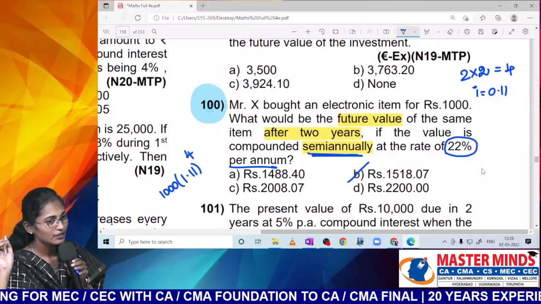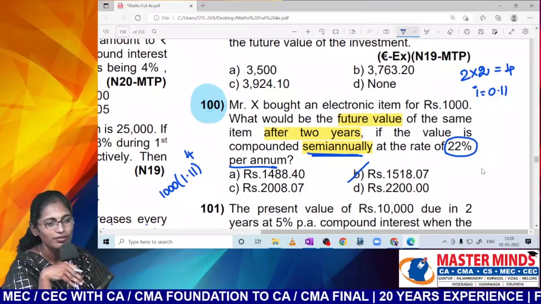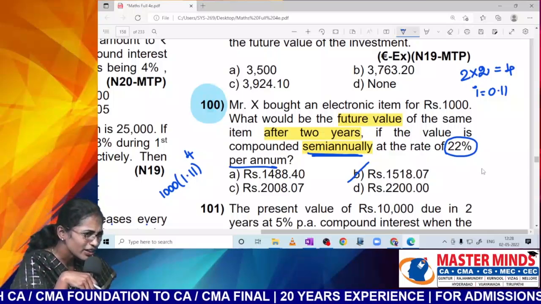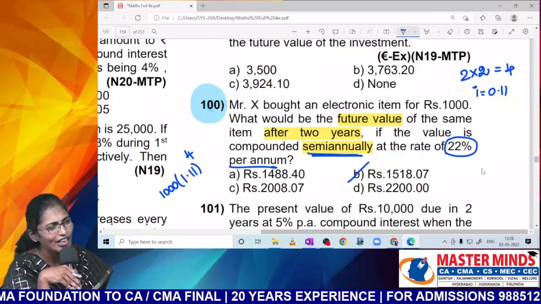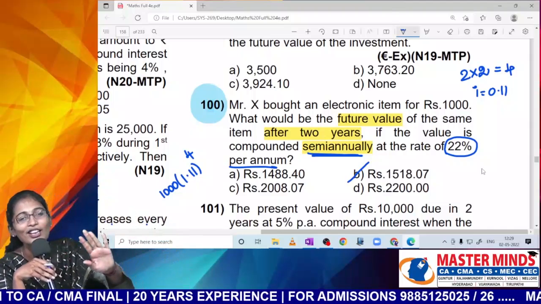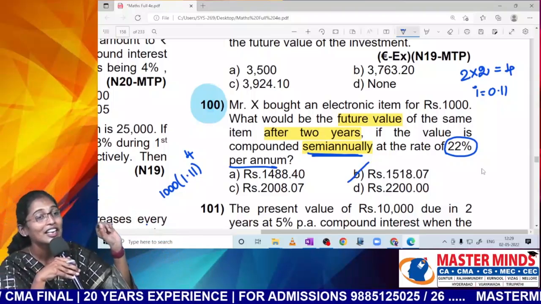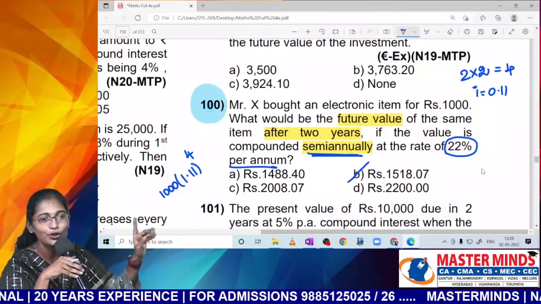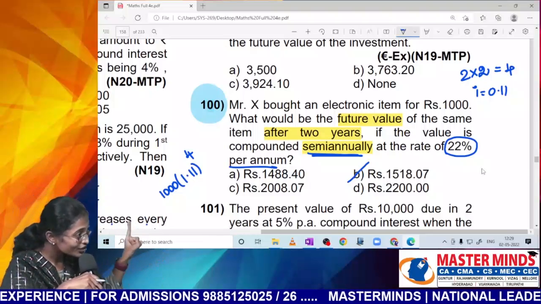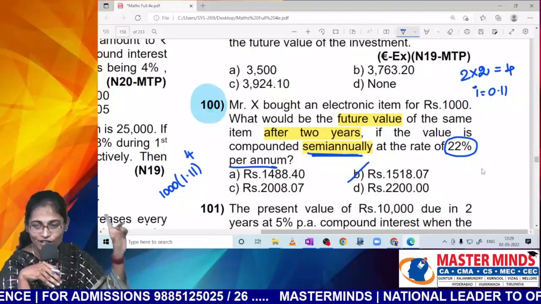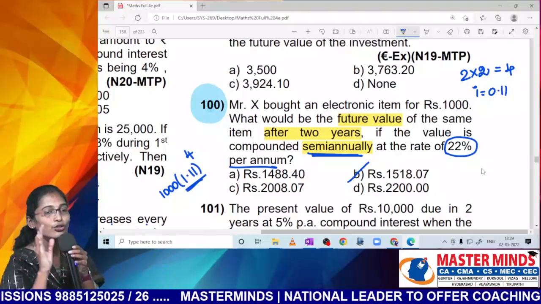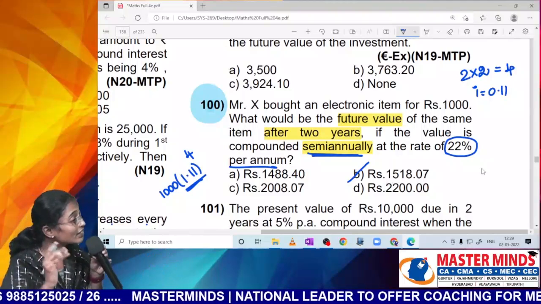Sure? So why did I take this problem? You are talking about which item? Usually electronic items would get appreciation or depreciation. So don't apply your knowledge till he mentions that it is a question related to depreciation. Don't do such things. If the question mentions depreciation, then only take it as depreciation. Otherwise, you would simply go through compound interest only if nothing is specified.